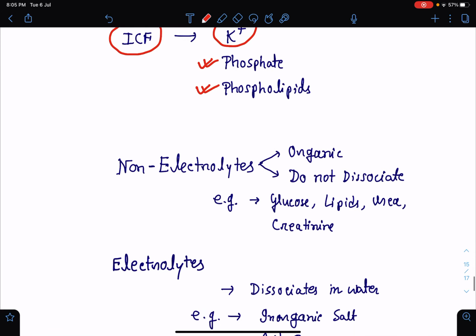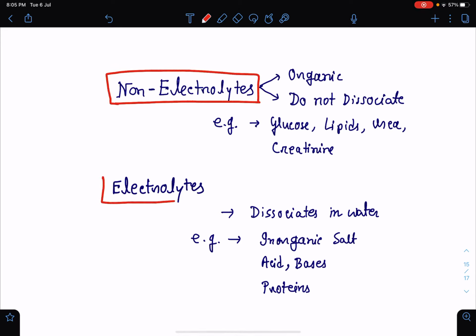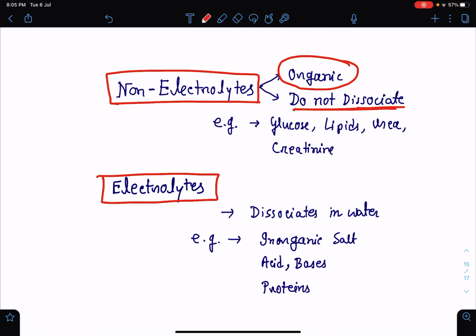Again, the solutes can be divided into two categories. One is non-electrolytes and the other one is electrolytes. So, non-electrolyte category of solute means they are usually organic. They do not dissociate in the water, and since they do not dissociate in the water, they cannot propagate any current.